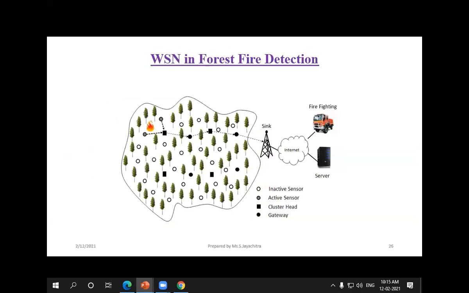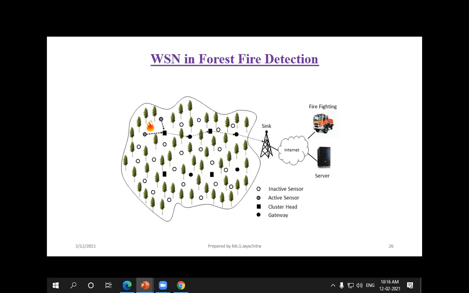So the next thing is wireless sensor networks in forest fire detection. We have a huge amount of forest in our country. If you place sensor nodes on the ground, they can easily monitor the information. Because if some fire happens due to the summer season, due to very hot conditions, sometimes two trees rubbing together or the heavy heat may cause the forest to catch fire.